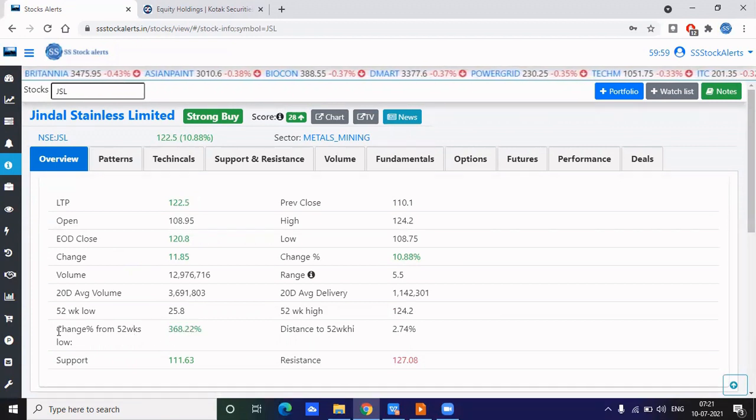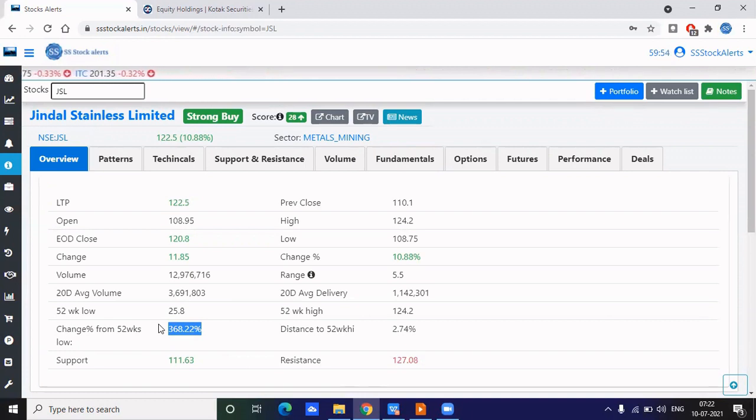The third criteria is you should look for at least 70 to 80 percent from its 52-week low. If the stock's 52-week low is 25, we should start our SIP process only after it reaches 50. At least if it reaches 100 percent from its 52-week low, then only we start our SIP process. So these three criteria I have added.